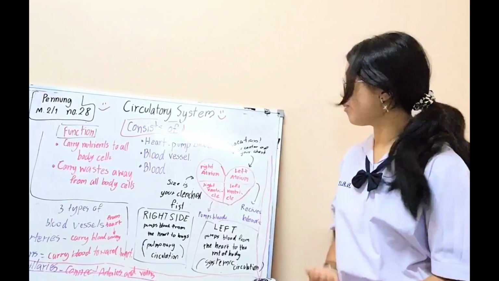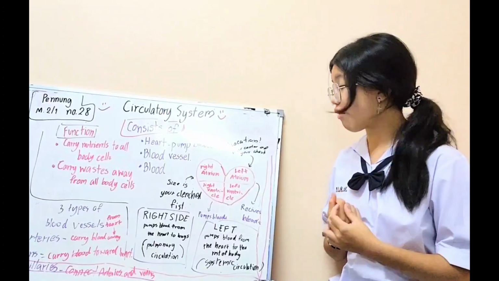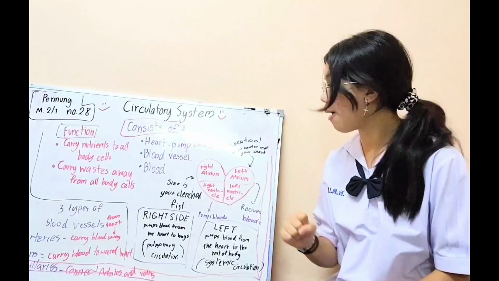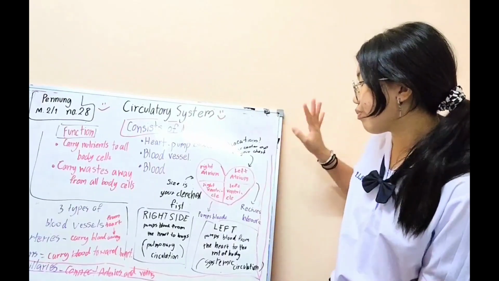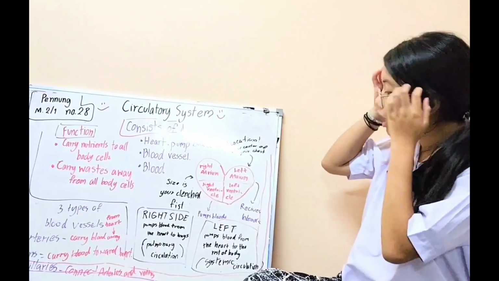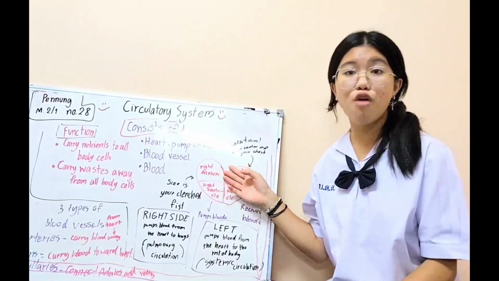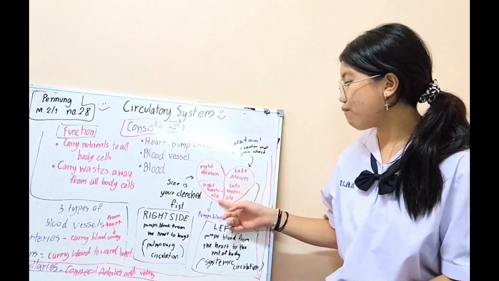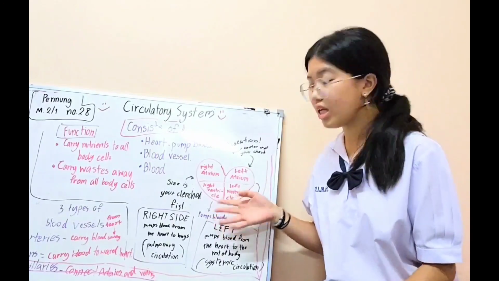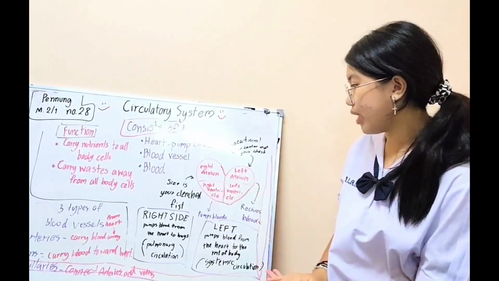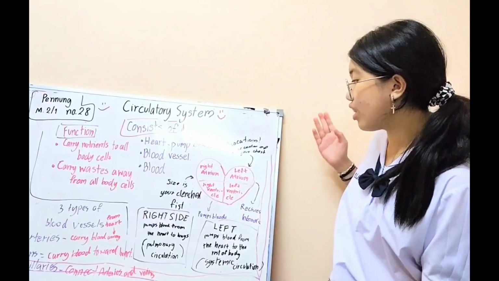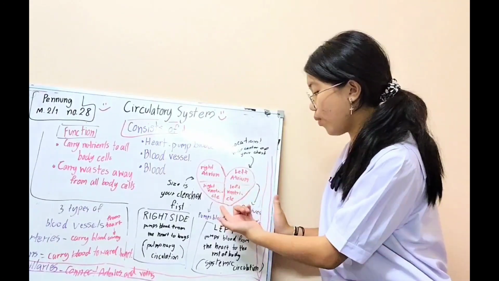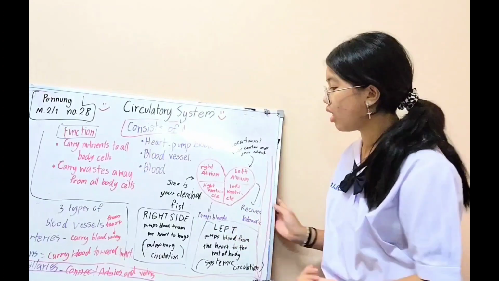The heart has the right atrium, left atrium, right ventricle and left ventricle. The atrium receives blood, and the ventricle pumps blood.